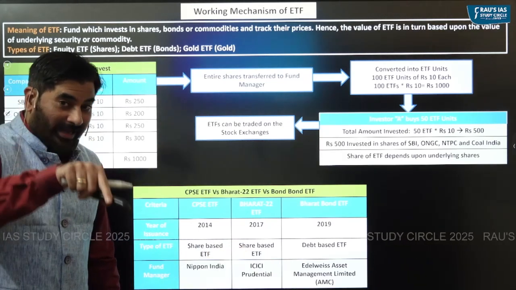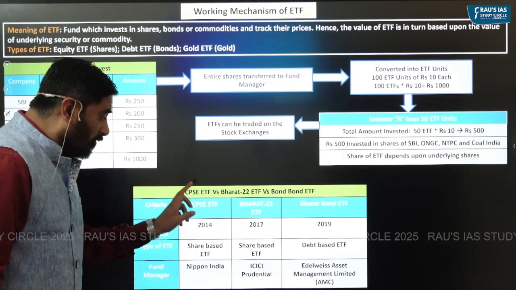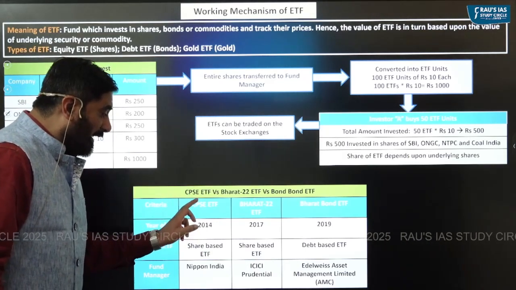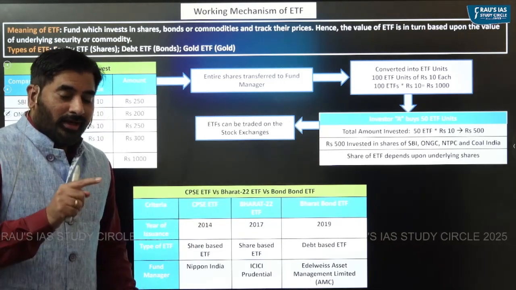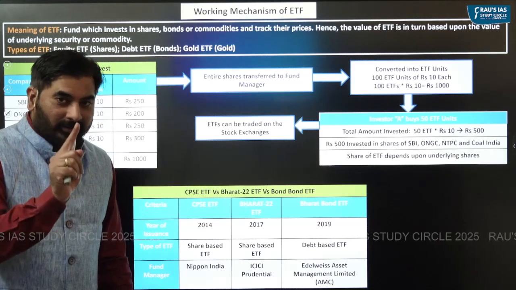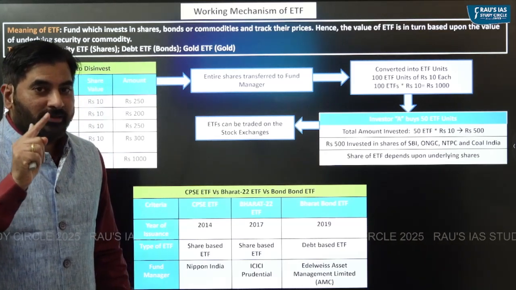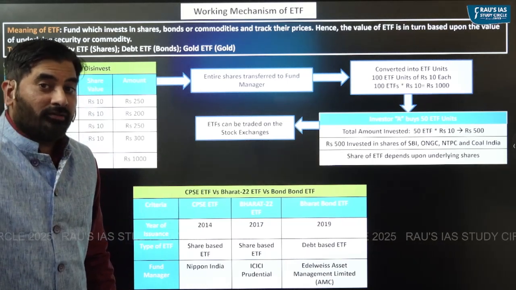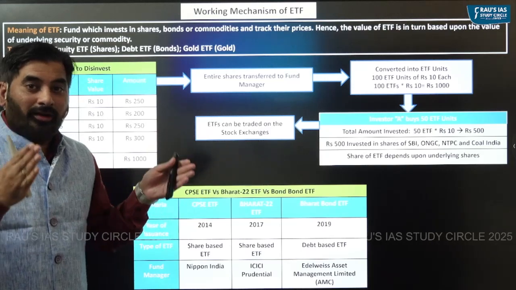So it is like saying, if you as an investor purchase CPSE ETF or Bharat 22 ETF, rather than buying one single share of a PSU, you are actually purchasing multiple shares of PSUs. So that way you are diversifying your risk.